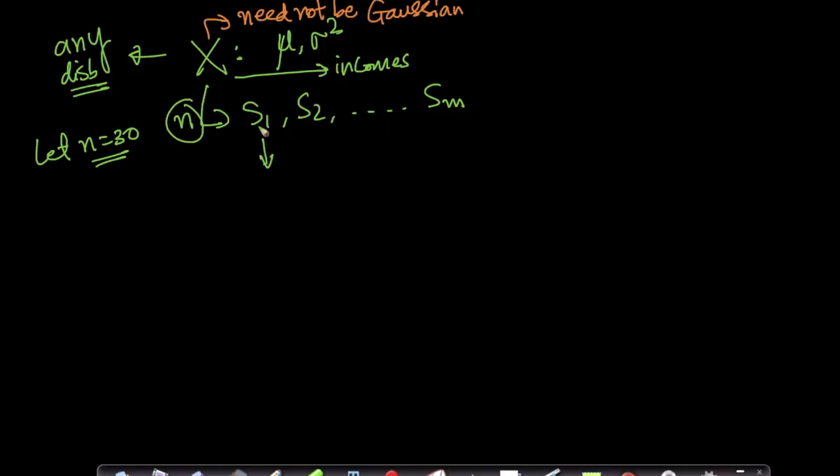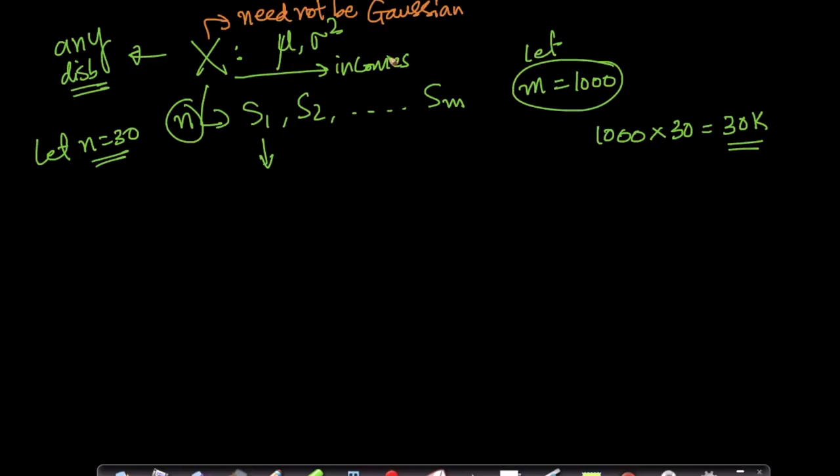And now this is easy, right? So let's assume m equals 1000. Which means I just needed to compute 1000 into 30, which is 30k people's incomes I just needed to take. This is your m and this is your n, right? So I just collected 30k observations, not samples, sorry.